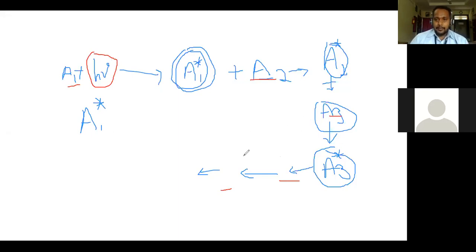Why are they reacting? Because molecules are in continuous motion in a reaction system, they collide with each other. Due to that collision, the molecule which is activated gives its energy to another molecule, and that molecule is also activated and also carries out the reaction. That is the first reason.